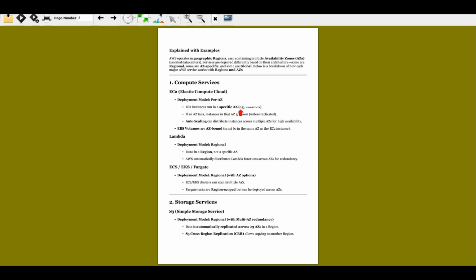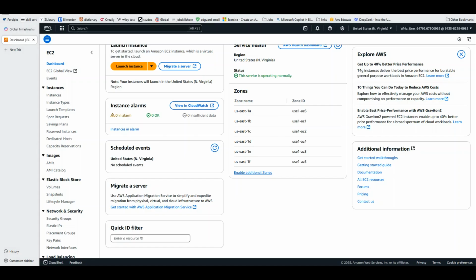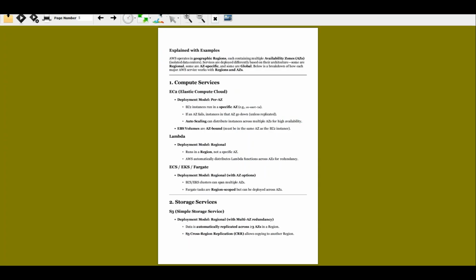This one is North Virginia, see that US East 1A. You can put it into one of these zones, and that is only a single availability zone. And if an availability zone fails, instances in that availability zone go down unless replicated.